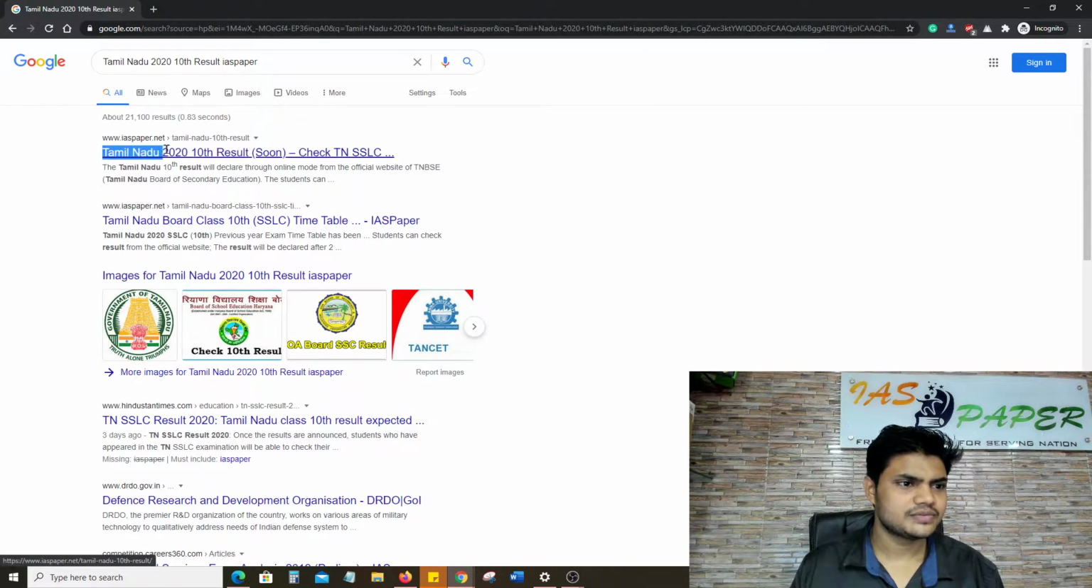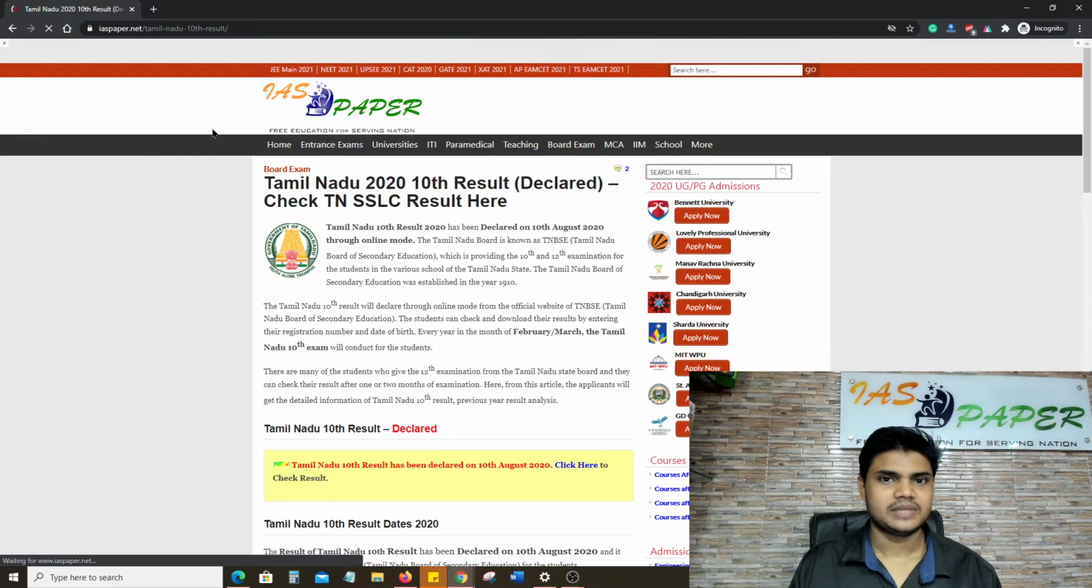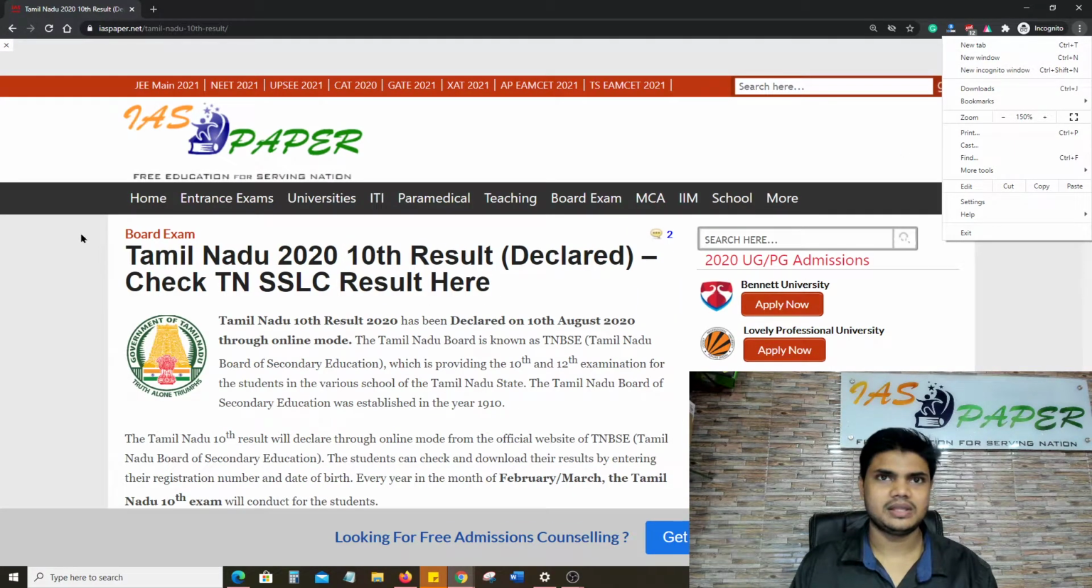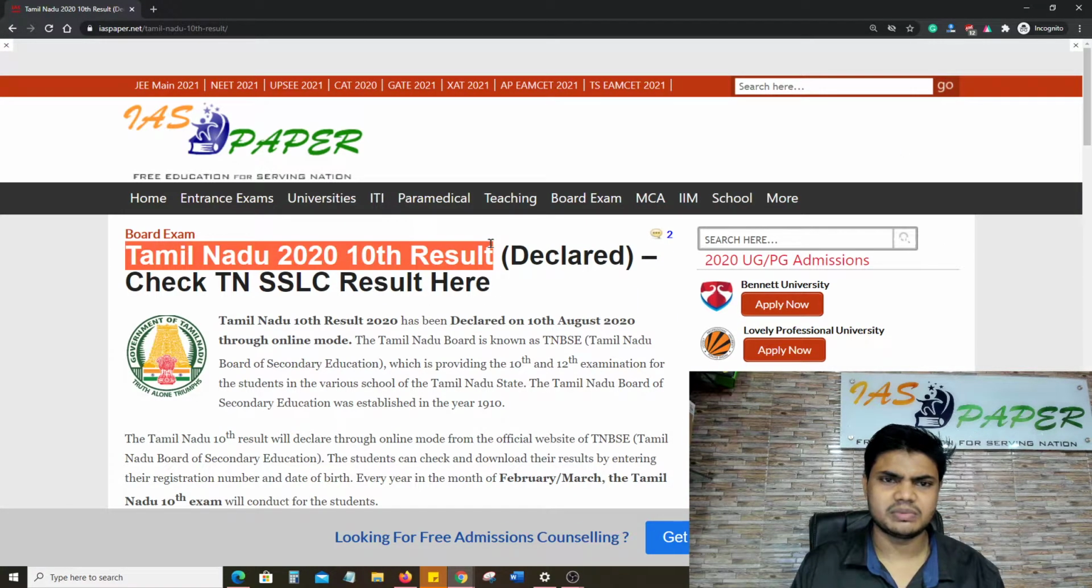As soon as you search, you will see Tamil Nadu 2020 10th results. Now it has been declared. You have to click on IAS paper. You can see IAS paper over here. You have to click on that. As soon as you click on that, you will land on the page. I'm going to make the page 150% zoom so that it will be visible for you.